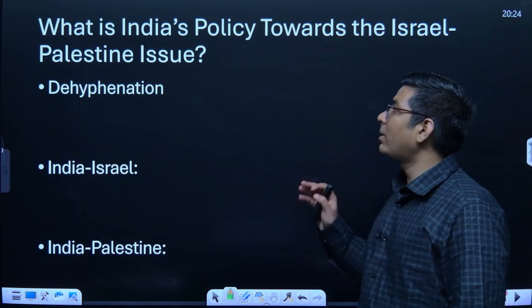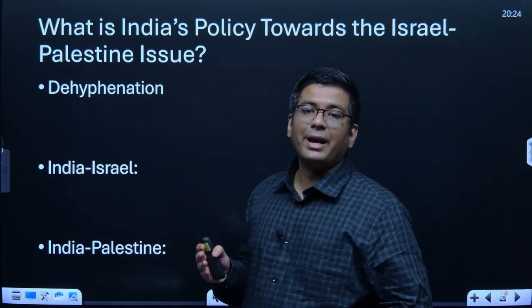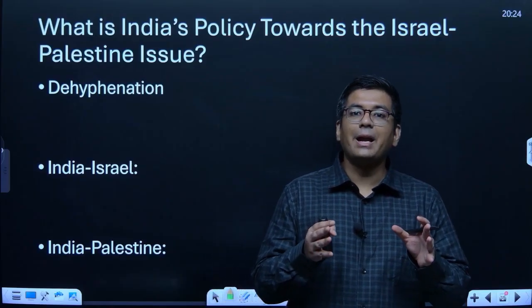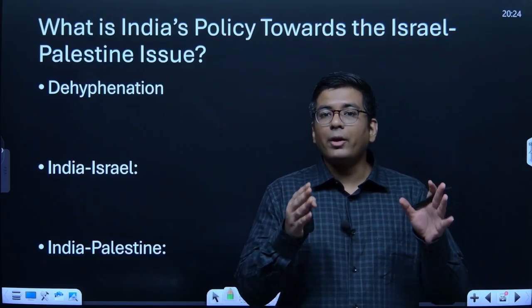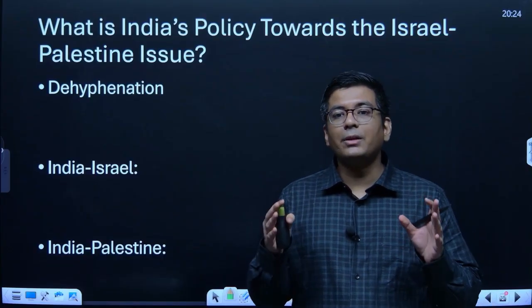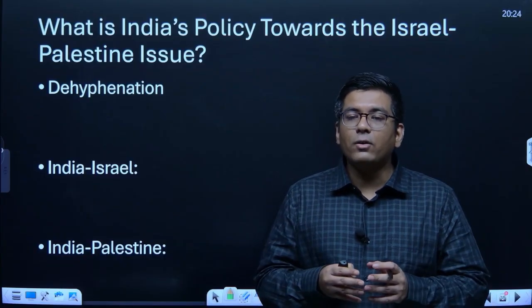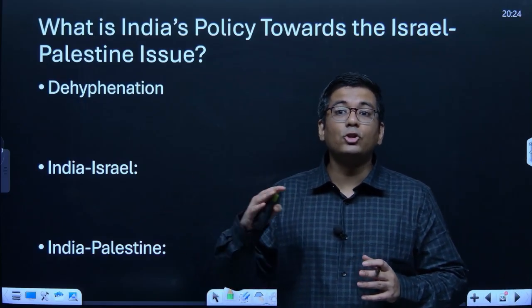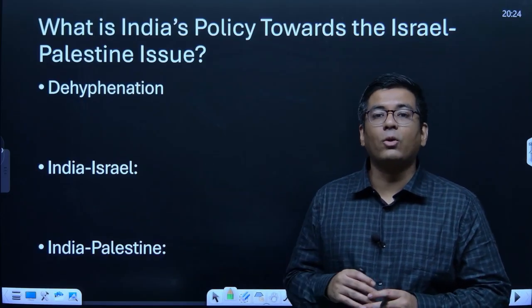Now, when we talk about India's policy towards the Israel and Palestine issue, during the very start we had a policy where we saw Israel as an aggressor and Palestine as a victim. This was actually the idea of Gandhi, that this was a land which had an Arab majority and which saw its majority population being driven out by a minority.